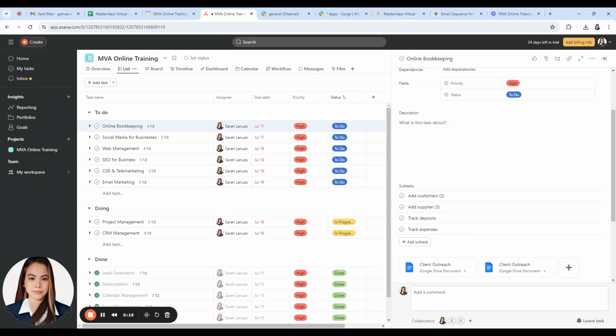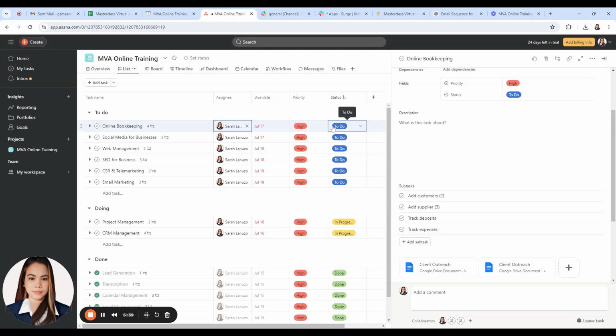You can also assign them to your team member, or if it's assigned to you, you can just click your name here, and you can also set due dates just to track if you're still on time, or if this project is already overdue.